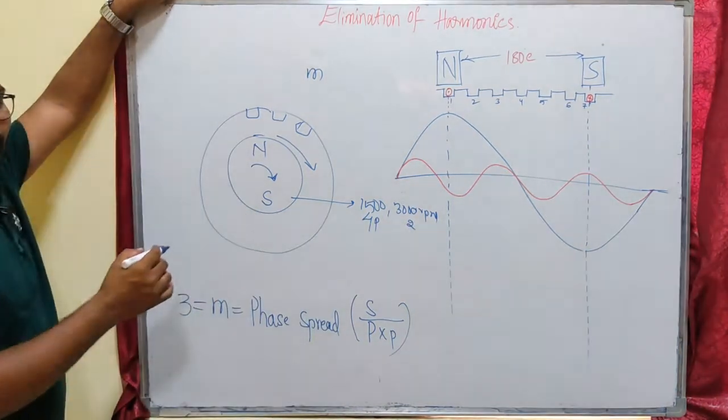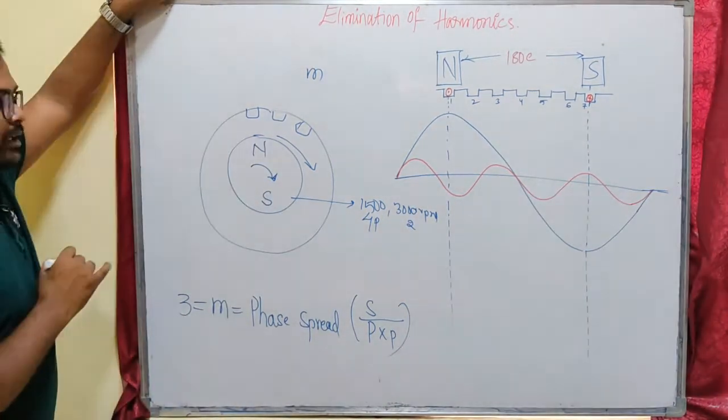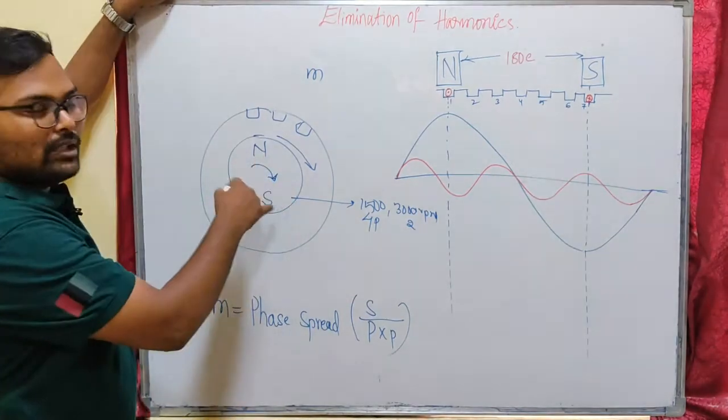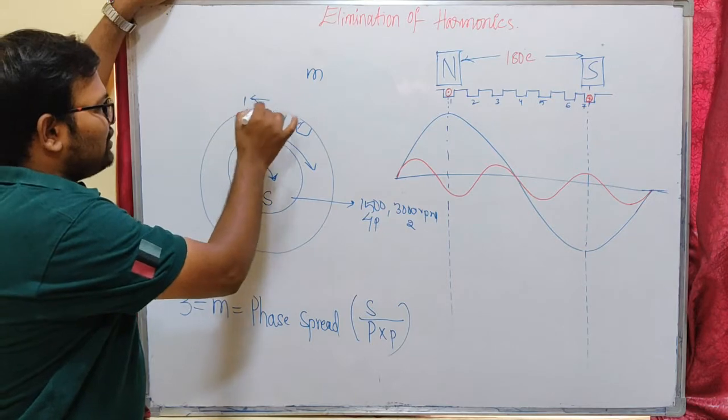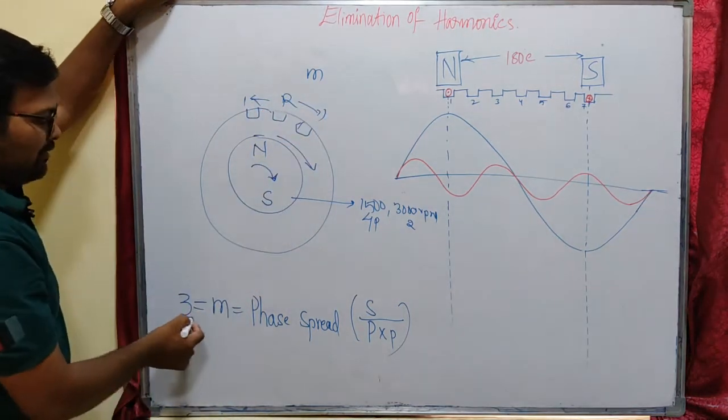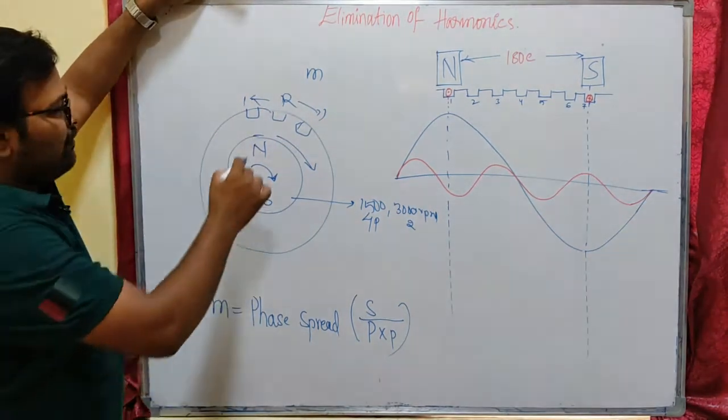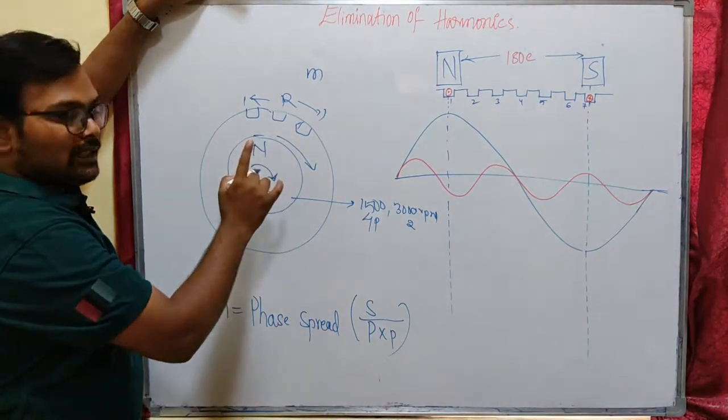So we are assuming it as 2 pole. Our speed of the rotor is now 3000 rpm, so the rotor will rotate 50 times a second. That means in 1 second our R phase conductors, let us consider this is R phase conductors, which is having 3 number of slots under 1 pole, will experience the rotor rotating 50 times.